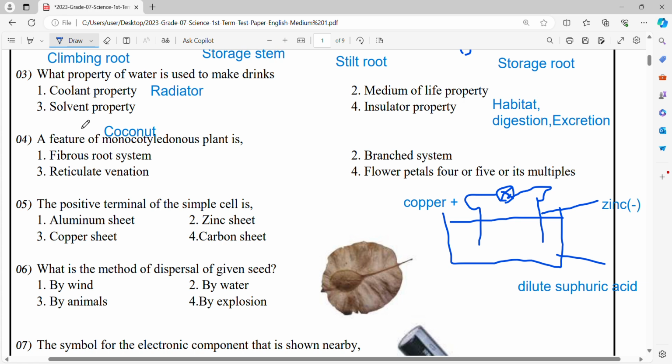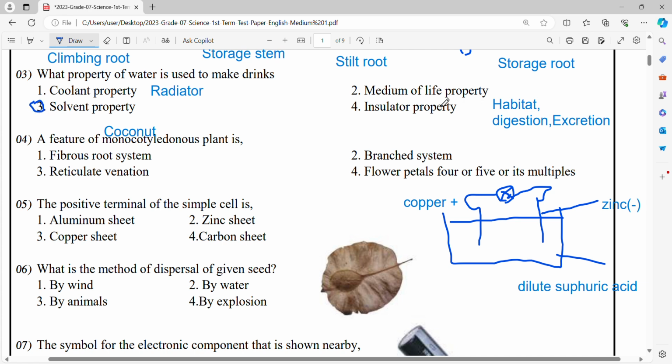As a solvent, we use water to make drinks, dissolve salt, dissolve acid to prepare battery acids, and dissolve medicines. So water acts as a solvent to make drinks.